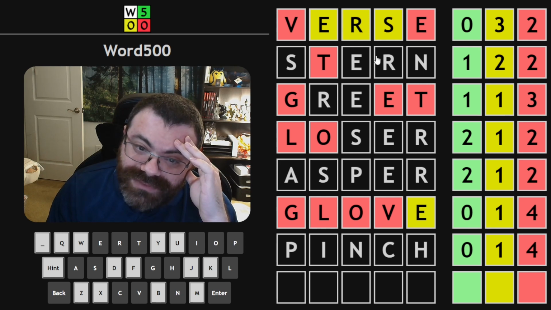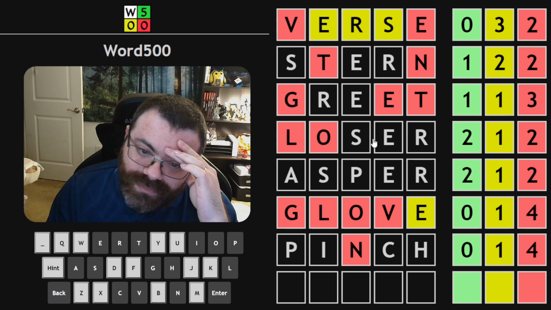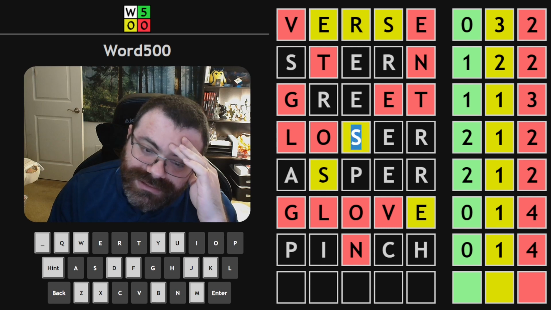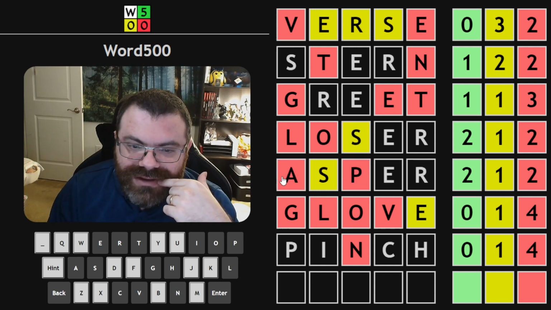We have an S, we have an E, we have an R, so there's no N. N is out. We have an S, E, R. One of them got placed. I really think S would have to be yellow, because I don't think we're doing double S here. Unless S is placed here and it's just yellow here, but then the ER would disagree. So S is yellow here and here. I have RE, I have ER, that's it. No A or P.